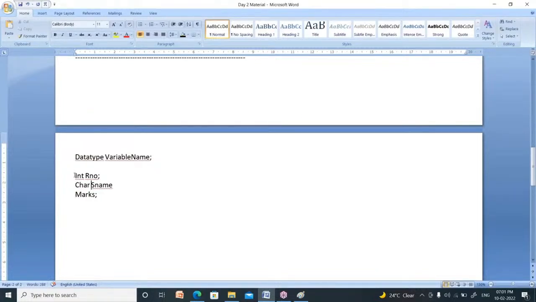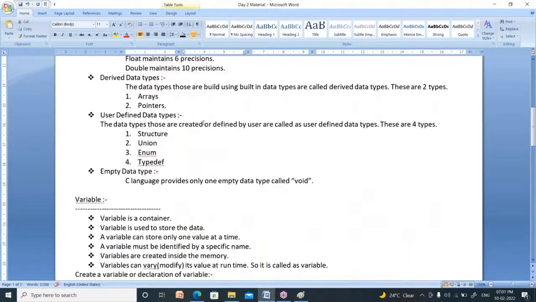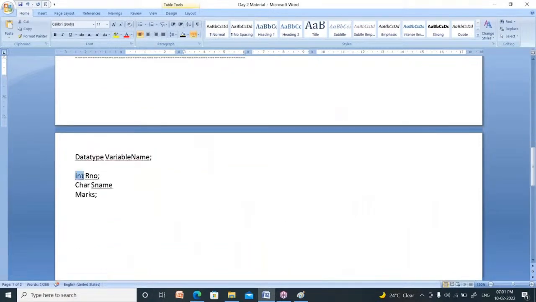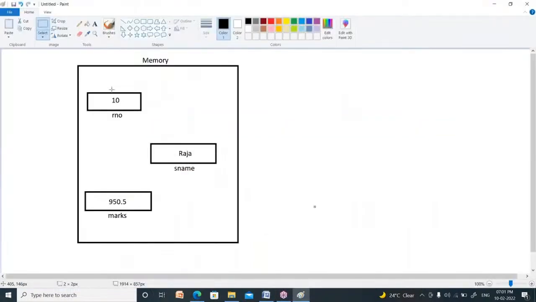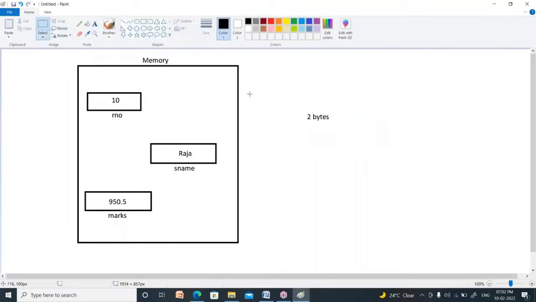Whenever you say integer roll number, what happens? What is the size of integer? The size of integer is 2 bytes in a 32-bit operating system, and 4 bytes in a 64-bit operating system. Suppose your system has a 32-bit operating system. Then the size of integer is 2 bytes. Now the computer allocates only 2 bytes of memory to roll number. The size of this container is only 2 bytes, because you represent an integer there.